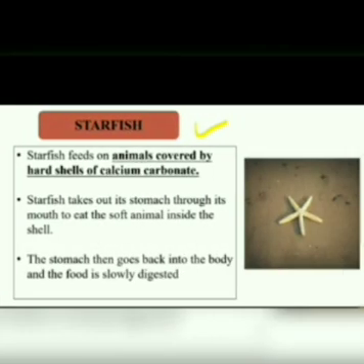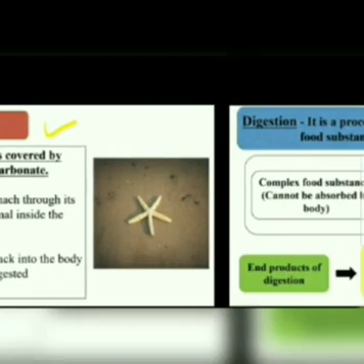Then the starfish. Starfish feeds on animals covered by hard shells of calcium carbonate. Starfish takes out its stomach through its mouth to eat the soft animal inside the shell. The stomach then goes back into the body and the food is slowly digested.